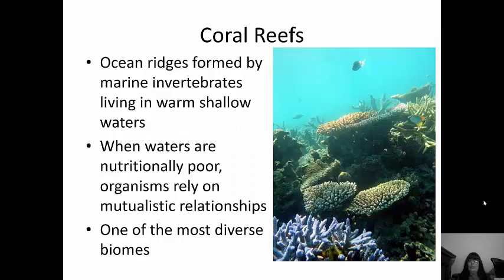Ocean ridges formed by marine invertebrates that live in the warm, shallow waters are called coral reefs. When the waters are nutritionally poor, the organisms rely on mutualistic relationships. So like the sea anemone, for example, and the clownfish. Coral reefs are one of the most diverse biomes that we have, but they're also one of the ones in most danger. Human interference is what is starting to kill the coral reefs, because when you touch the coral reef, that part starts to bleach and the plants lose all of their ability to photosynthesize, and the coral reef essentially dies.